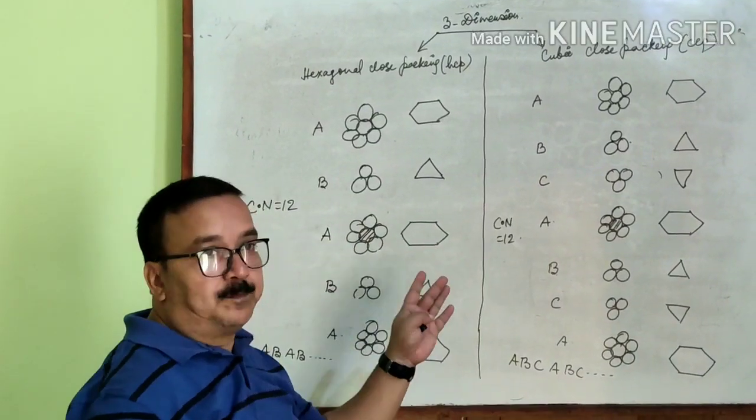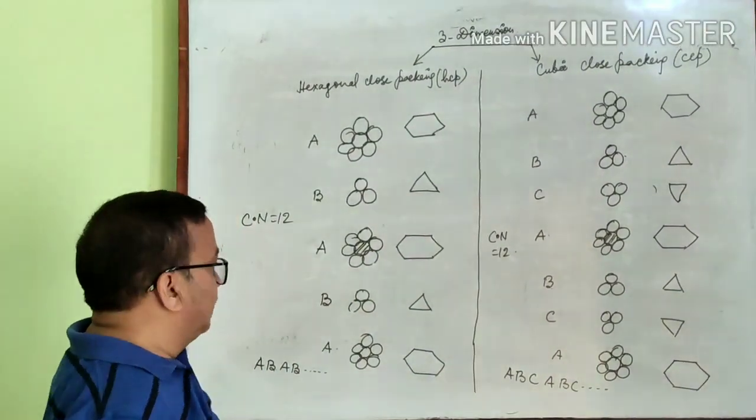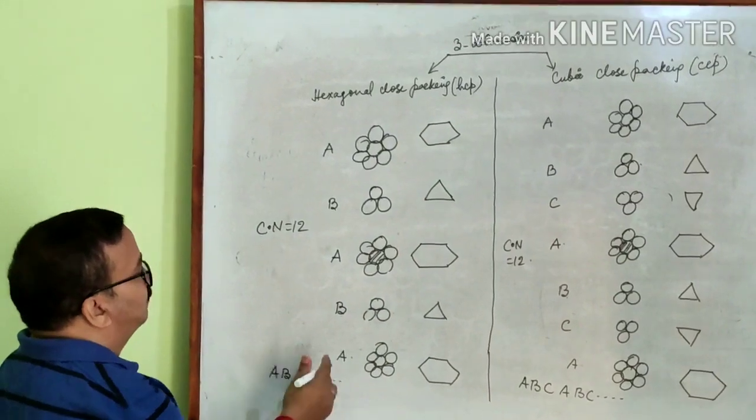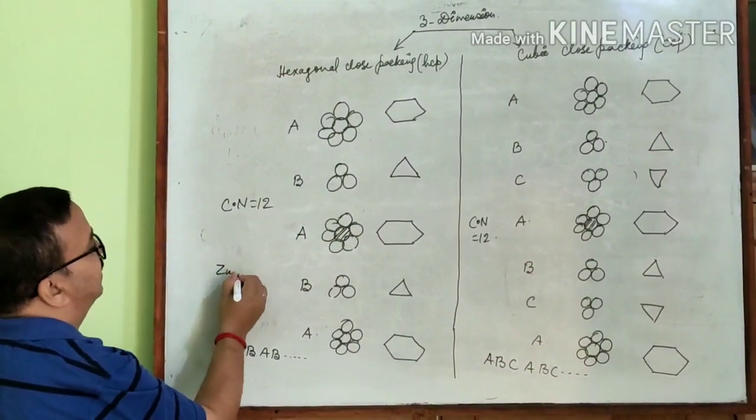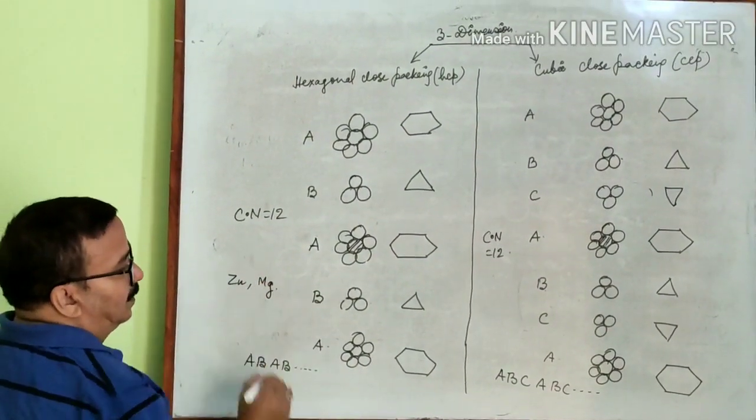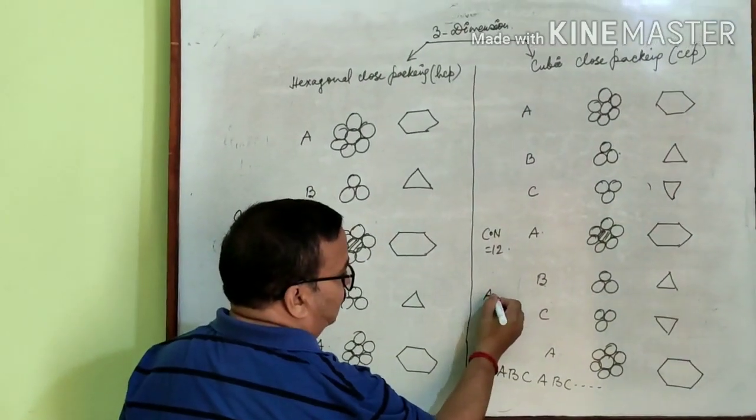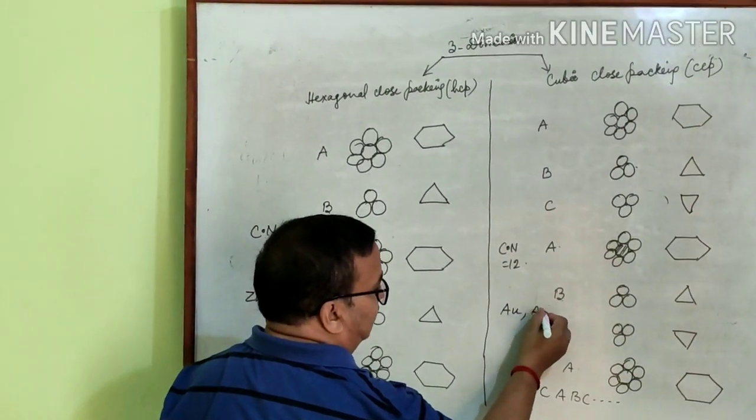Okay, so what's the example? Example of hexagonal close packing is zinc, Mg. Cubic close packing, Au, Ag, etc.